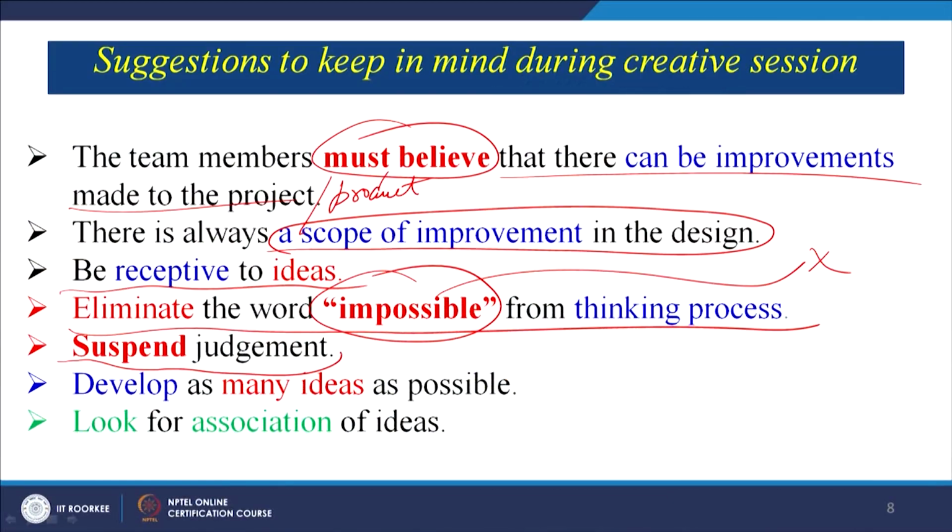As we have seen, suspend the judgment. We must not rule out any ideas during the creation phase. Develop as many ideas as possible, because if we are not judgmental, obviously we will have a long list of ideas that can be explored. Look for association of ideas. Maybe we can try to club certain ideas which look fairly similar. Don't be afraid to experiment. We must be ready to take some risk, ready to experiment, and able to make some calculated moves in order to be successful.